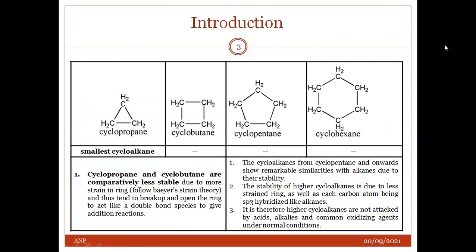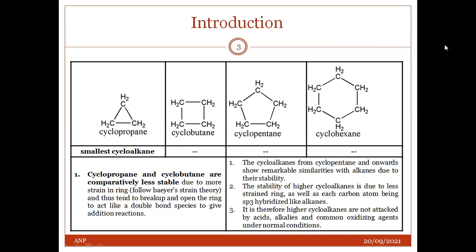Introduction. Cycloalkanes are cyclic saturated hydrocarbons, meaning that the carbons of the molecule are arranged in the form of a ring. Say, for example, cyclopropane, cyclobutane, cyclopentane, and cyclohexane. So, cyclopropane is the smallest cycloalkane.